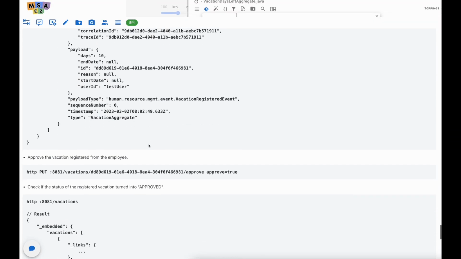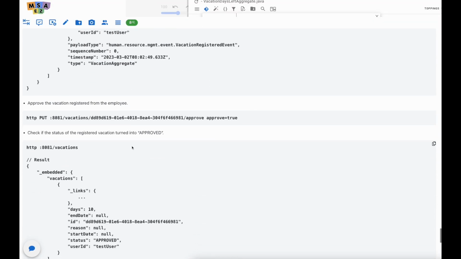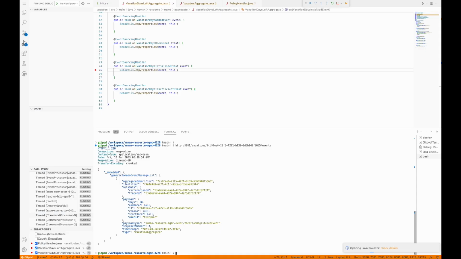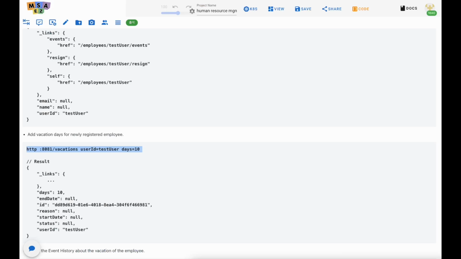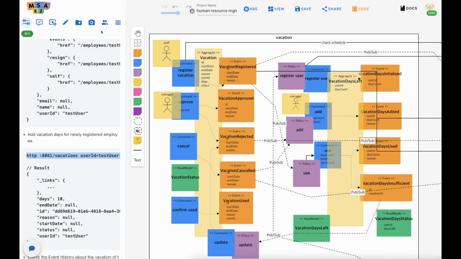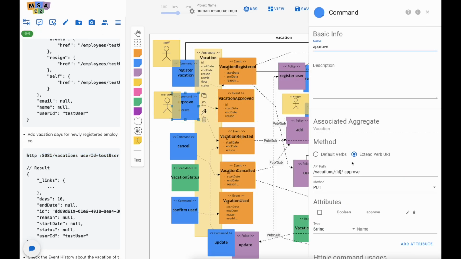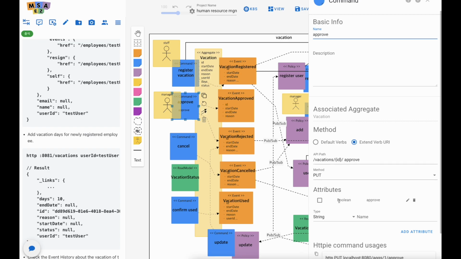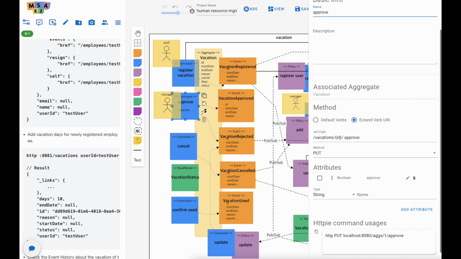And let's check if we can approve this vacation as a manager. So let's take the previous command and change it into approve. As you can see on the model here, we have set the approval into a Boolean value, and our put method is included here.